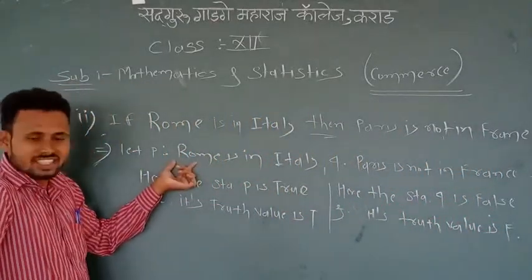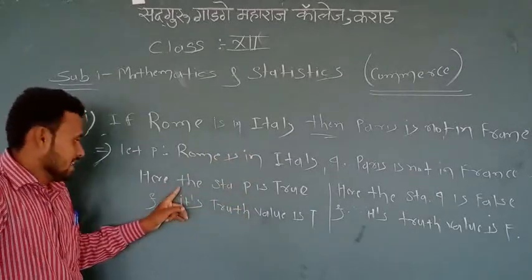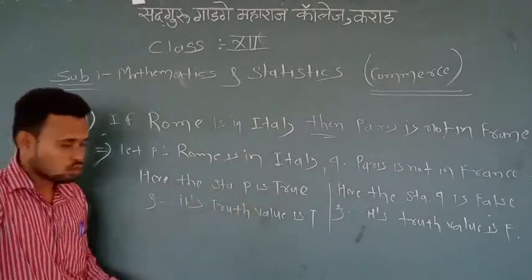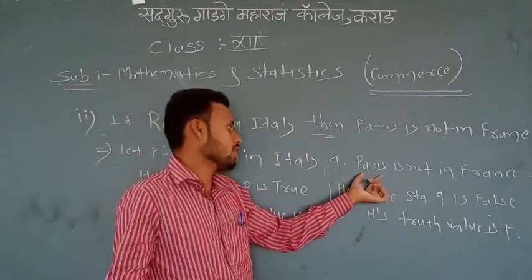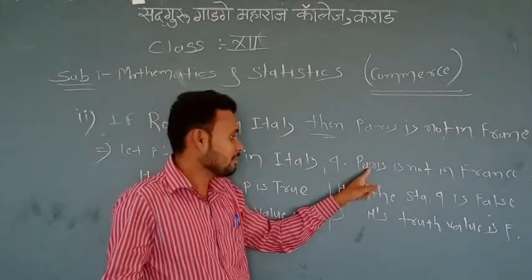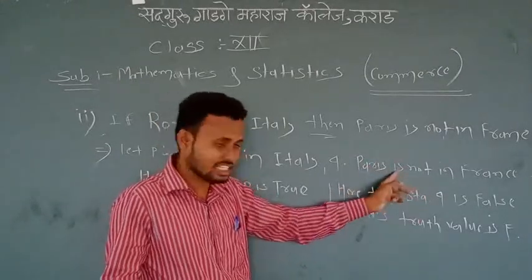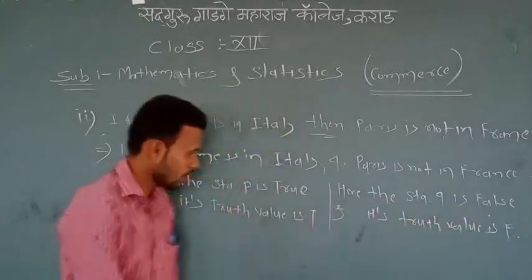First simple statement: Rome is in Italy. We know that Rome is in Italy, therefore the statement P is true and its truth value is T. Now the next statement, Q: Paris is not in France. The statement Q is false, therefore its truth value is false.